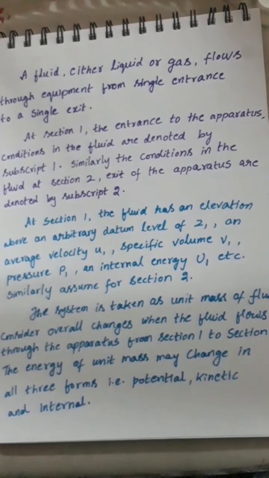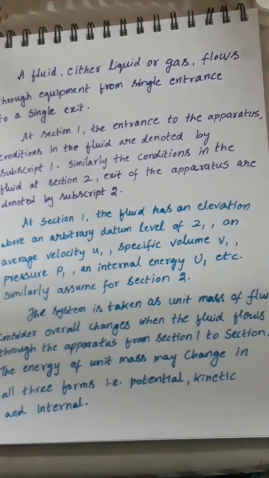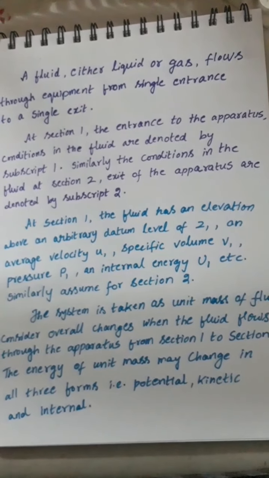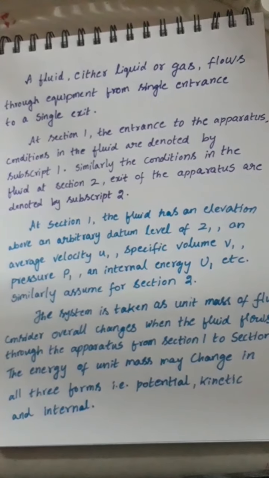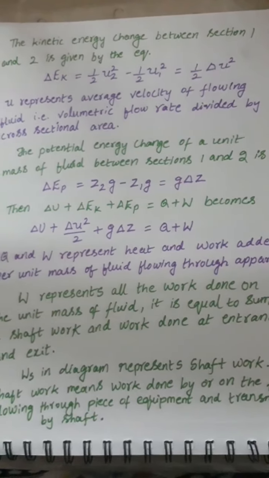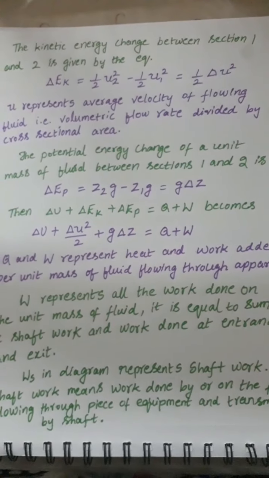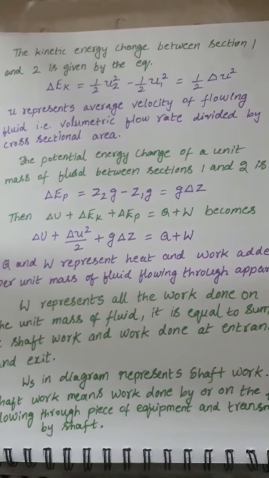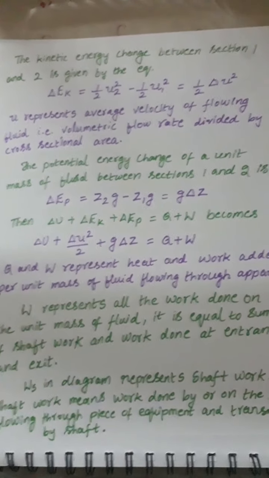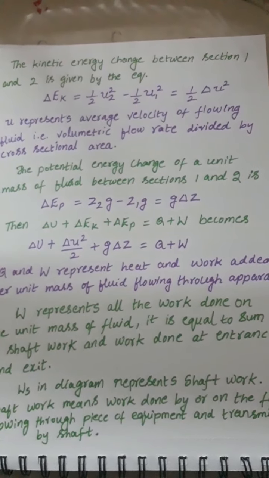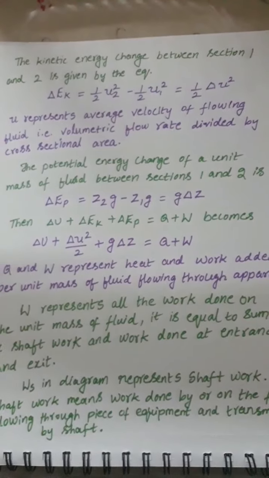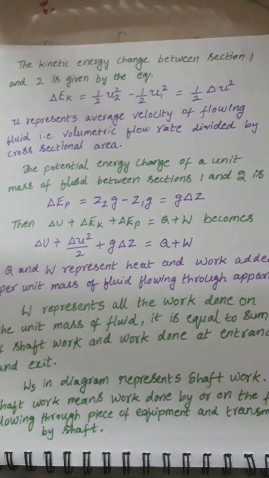The energy of unit mass may change in all three forms, that is potential, kinetic and internal. The kinetic energy change between section 1 and 2 is given by delta Ek, as you already know, equal to half u2 squared minus half u1 squared, that is half delta u squared.